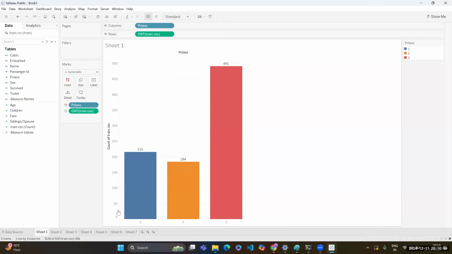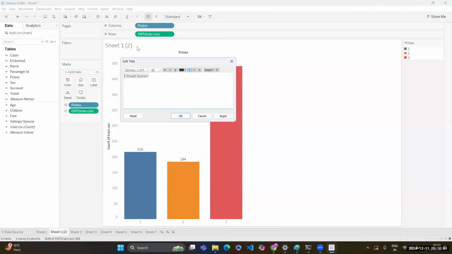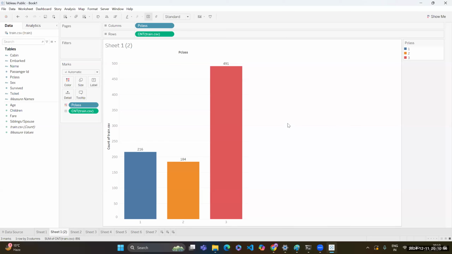Now let me just duplicate this sheet. I am not going to ruin the original. I just duplicated it, so my original sheet will remain intact. You can see sheet 1 and 2. You can rename it as well, whatever name that you want.